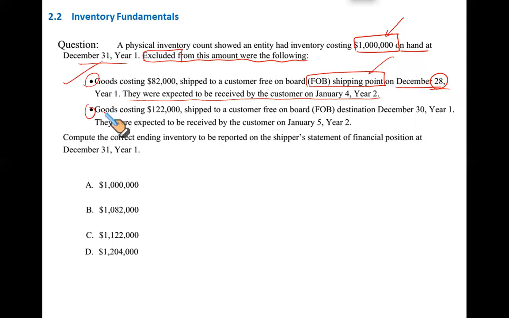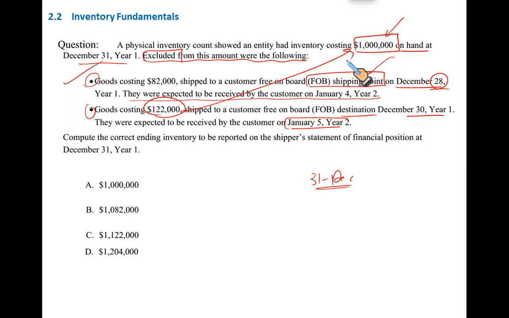But look at this. Goods costing $122,000 shipped to a customer, free on board, FOB destination. You have to pay specific attention to the dates. So FOB destination, and they were shipped on 30th of December, year one. And they will be received by the customer when? On 5th of January. It means by 31st of December, they were still in transit. The ownership will only transfer when the goods are received by the customer. Since the goods will be received on 5th of January, till then it is my property. So these goods must be included in my valuation.